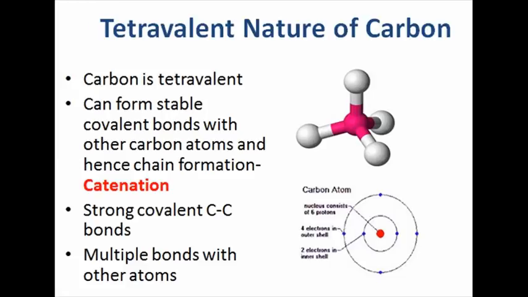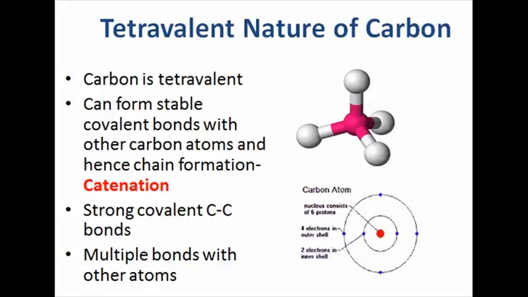Now let us discuss the tetravalent nature of carbon. Its tetravalency is responsible for its versatile nature. Tetravalence is the state of an atom with 4 electrons available for covalent chemical bonding in its valence, outermost electron shell. The tetravalent carbon atom forms a covalent bond with 4 hydrogen atoms. The carbon atom is called tetravalent because it forms 4 covalent bonds.